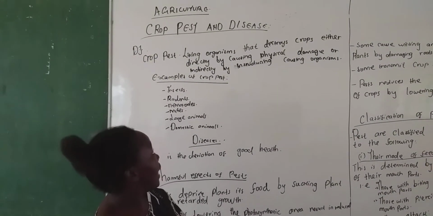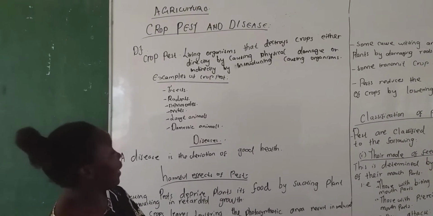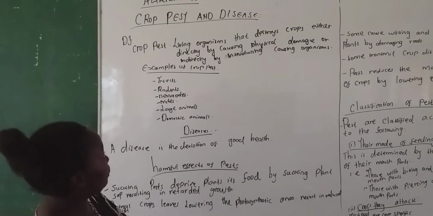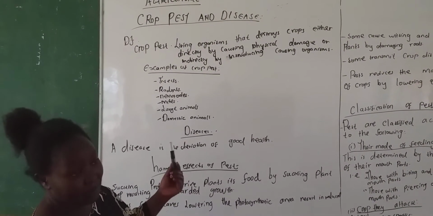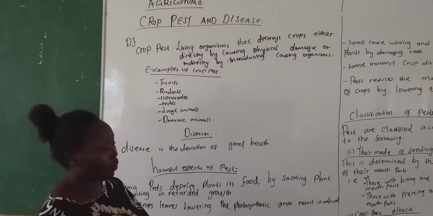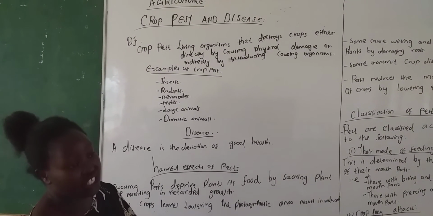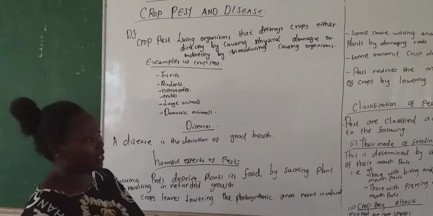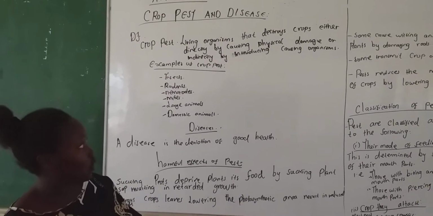Welcome, viewers, to our lesson, and our topic today is crop pests and diseases. I want us to define two terms, that is a crop pest and a crop disease. We will start with a crop pest. A crop pest is just a living organism that destroys the crop either directly by causing physical injury to the crop or indirectly by introducing pathogens that cause diseases to the crops.